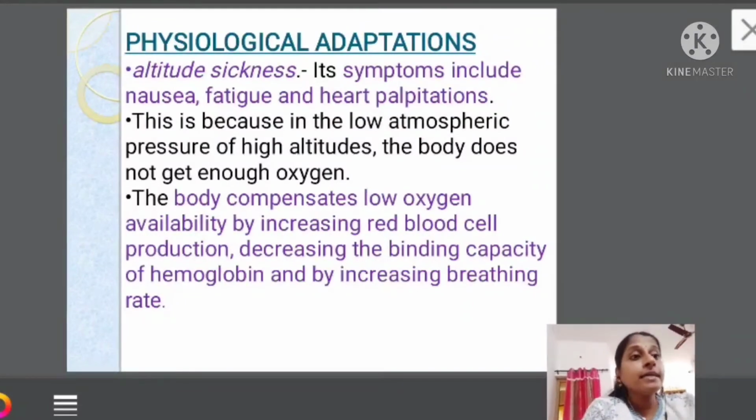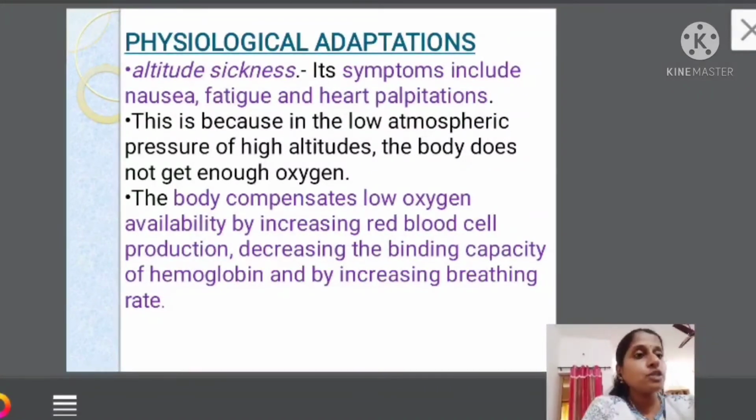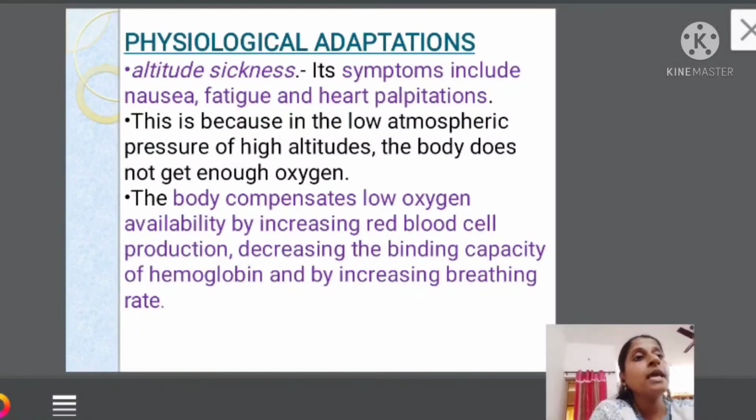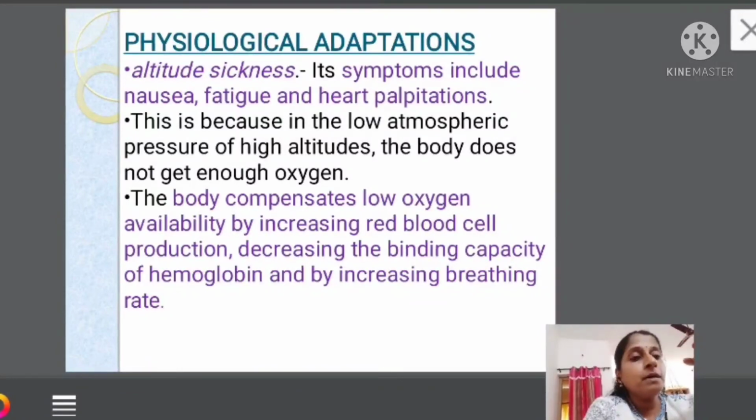And it is also increasing our breathing. We are also increasing our breathing rate. So when you go to higher altitudes, you breathe much more, so much more air is moving in, which means more oxygen will also go in. How much is there? Less, isn't it? So I need more, so I will be breathing faster so that more oxygen will be getting in. And carbon dioxide and others are not getting bound to hemoglobin because the affinity is less.